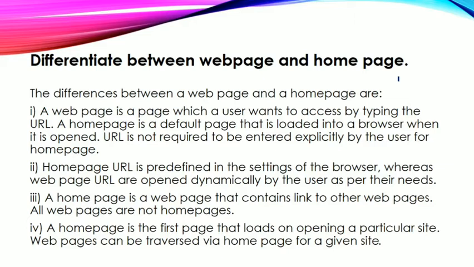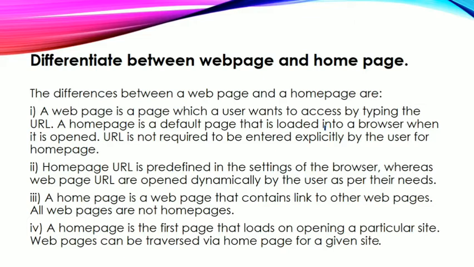Now let's read the differences. The first is, a web page is a page which a user wants to access by typing the URL. So it means a web page is a general page that a user wants to access by just typing a URL. Whereas home page is the page which opens by default in our browser when we open a website.